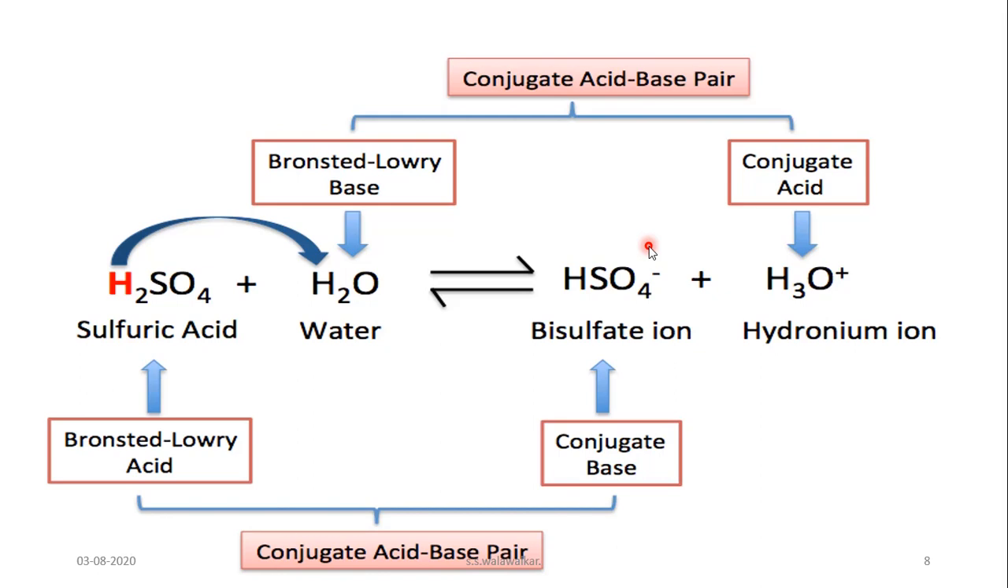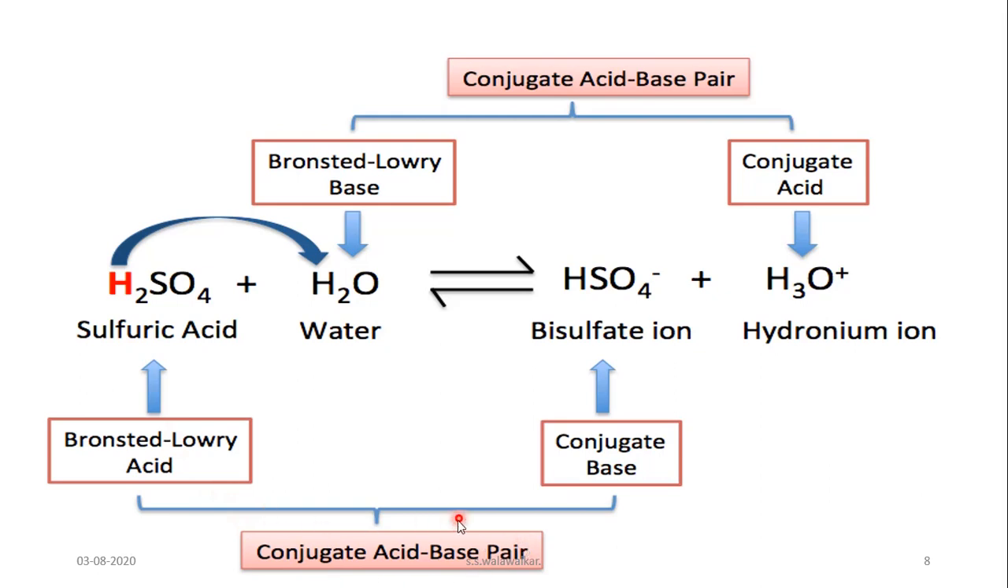See another example. Here H2SO4, that is sulfuric acid, donated a proton, one H ion, to water. Then it forms what? Bisulfate ion, that is HSO4 ion, and water accepts that proton, therefore it forms hydronium ion. Now in this reaction, when H2SO4 donated a proton, one hydrogen ion is less, and that is bisulfate ion, the conjugate base of sulfuric acid.